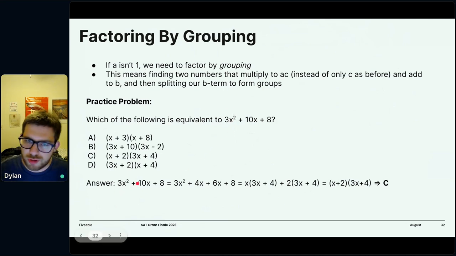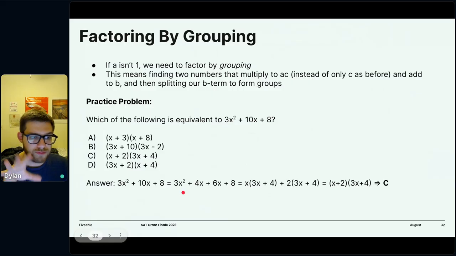Well, if we think again, this is some trial and error. What numbers add to 10? 5 and 5, 2 and 8, 6 and 4, right? We find 6 and 4. All of this is kind of trial and error. They'll always give you numbers that are relatively easy to use. And so we want to split that 10x and form groups. And the reason we do this is because it allows us to find greatest common factors, right?